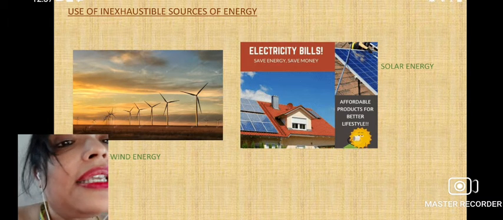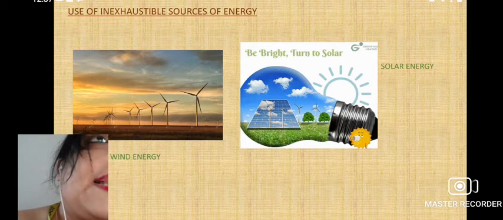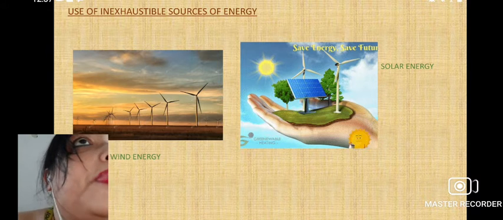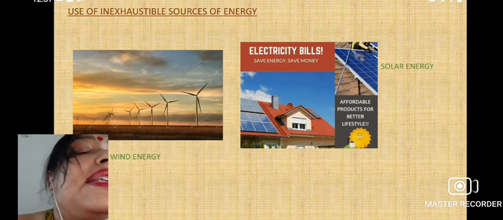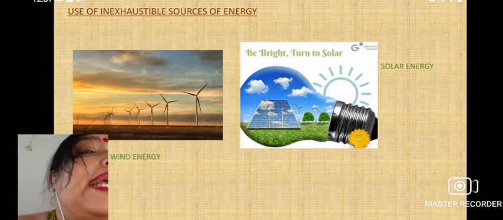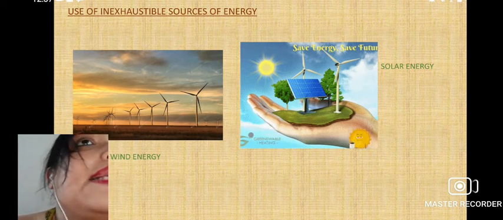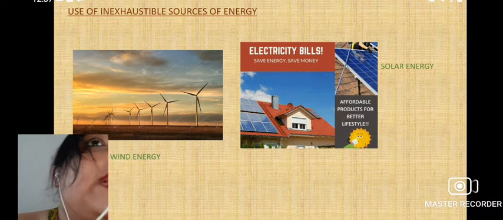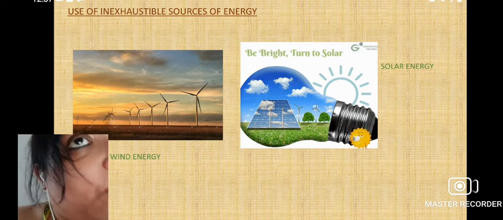By constantly running windmills we can produce wind energy. Solar energy is very popular in heating, as in the electric heater, as you can see here, the solar cooker, and different types of solar appliances. Why? Because these are inexhaustible, meaning they are not going to be finished in nature.